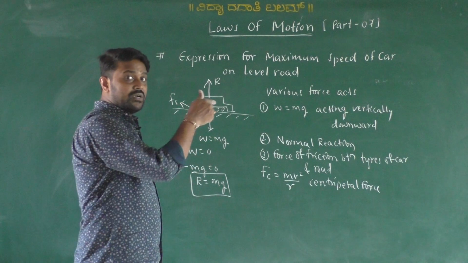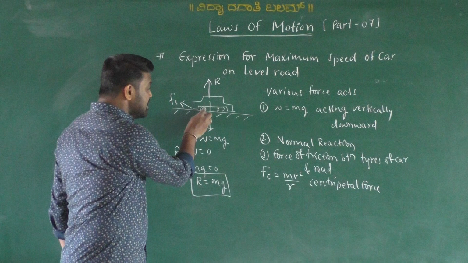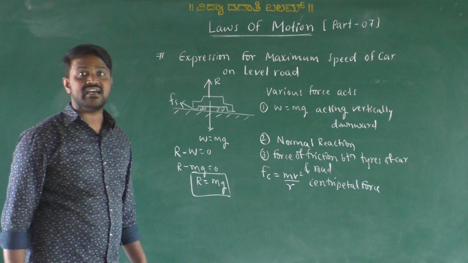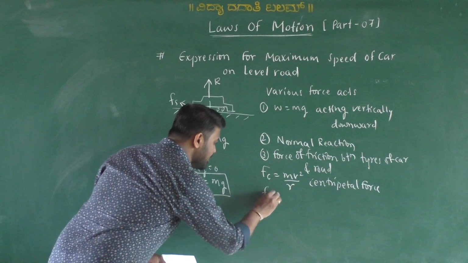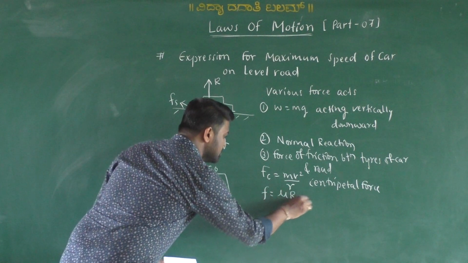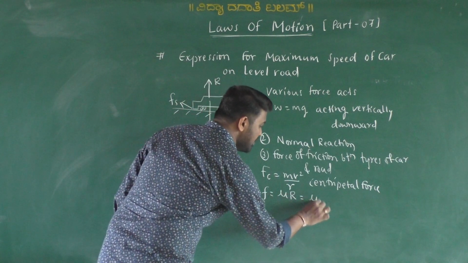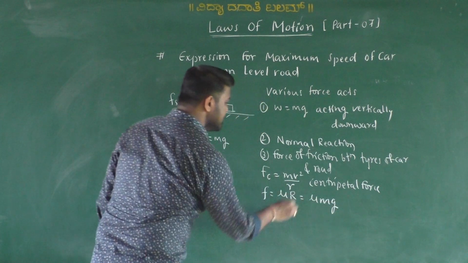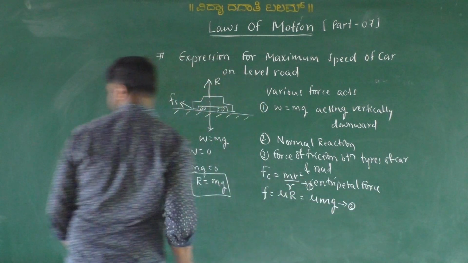Okay, during a circular motion, the friction comes into play between the tires of a car as well as the road. So therefore the friction is F equal to mu into R here. We know very well R equal to mg, so therefore mu mg here. So this is called equation number 1, and this is equation number 2.